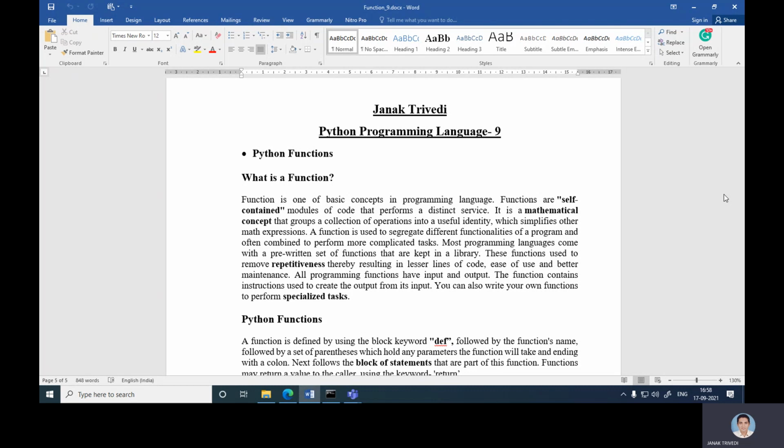All programming functions have input and output. The function contains instructions used to create the output from its input. You can also write your own function to perform specialized tasks.